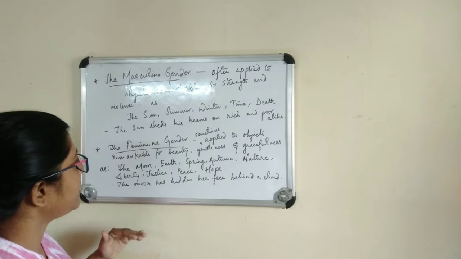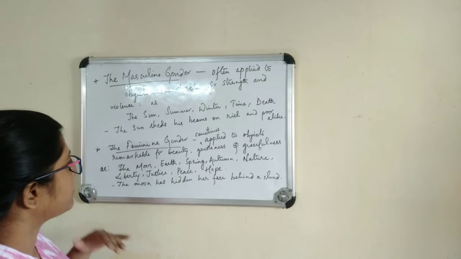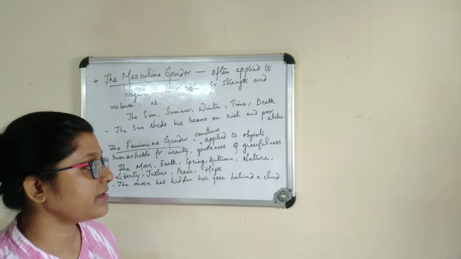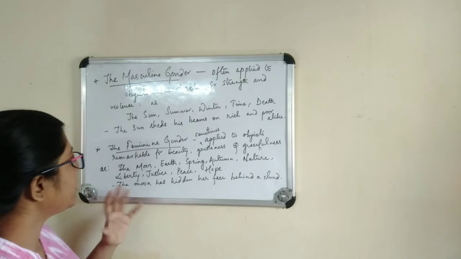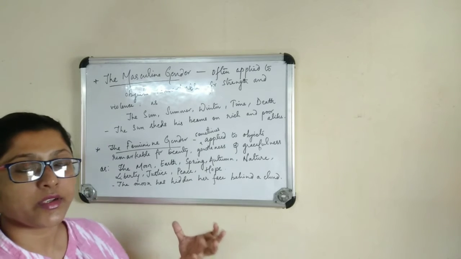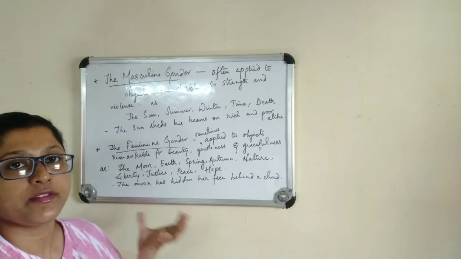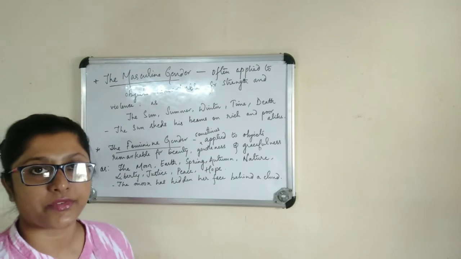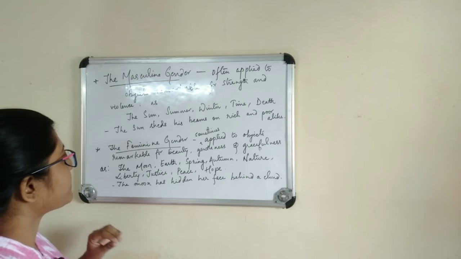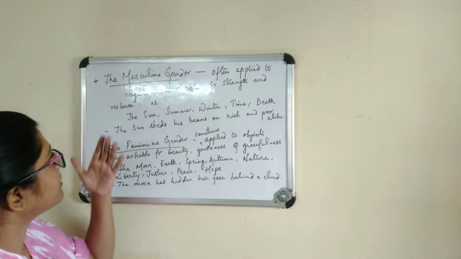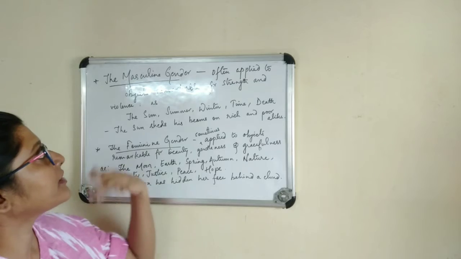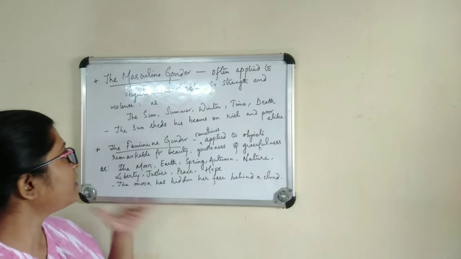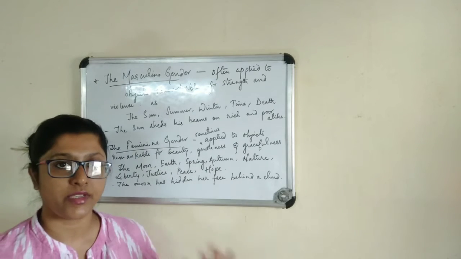So for example, let's see the moon. The moon has hidden her face behind a cloud. So here moon is that object which is referred to as a feminine gender because of the beauty, the gentleness and the gracefulness. So all these show that there are certain objects which are either referred to as the masculine gender, or they are referred to as feminine gender.